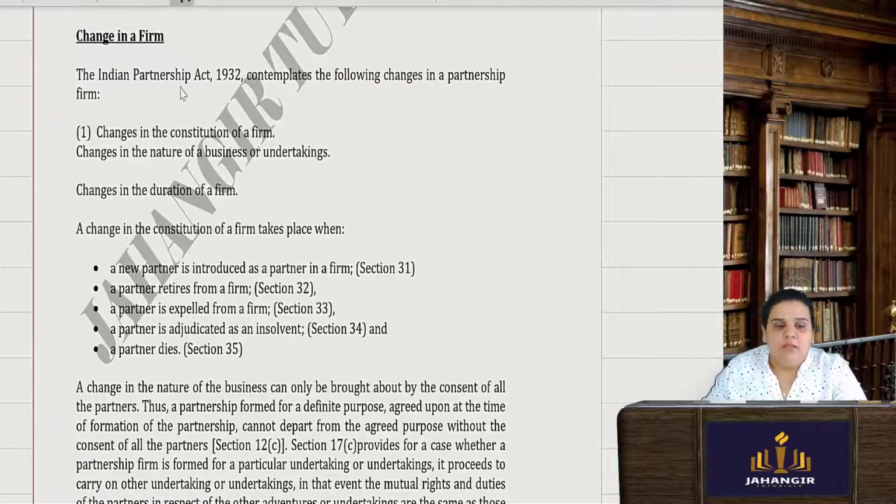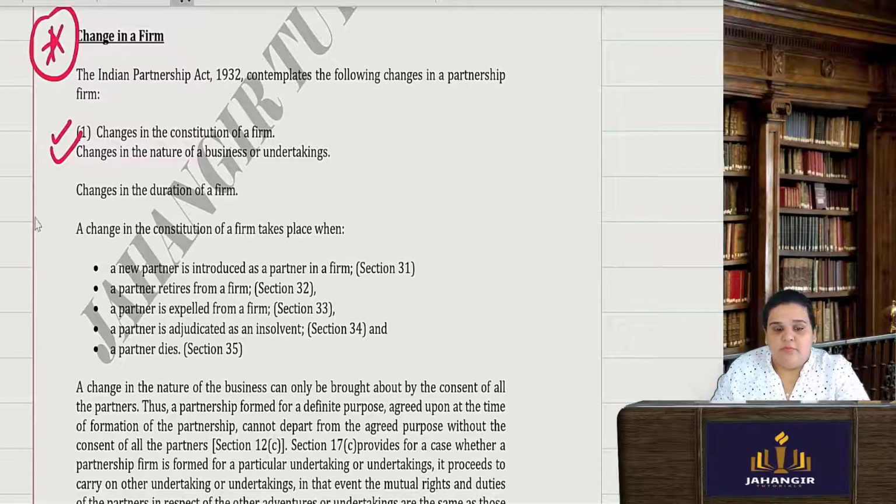Now, change in a firm. Change in the constitution of a firm. How can I say that there is a change in the constitution of the firm? The firm was made, there were three partners, an agreement was entered into, a valid contract, everything said and done. But how can there be a change in the constitution of the firm?